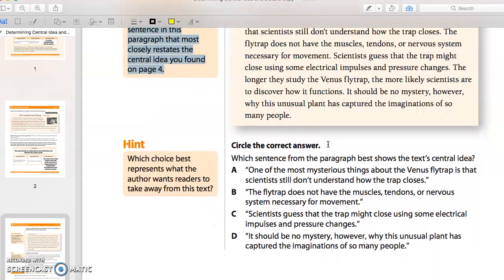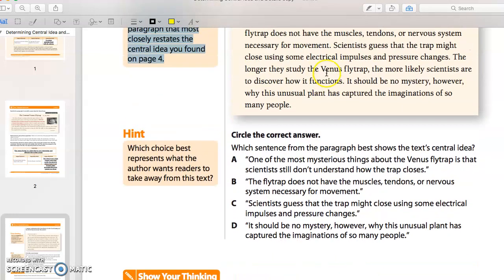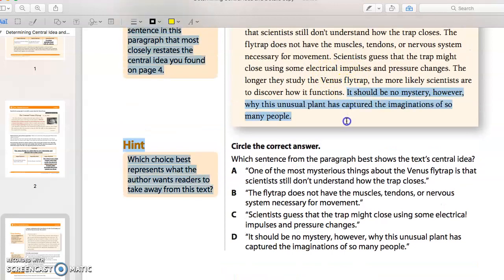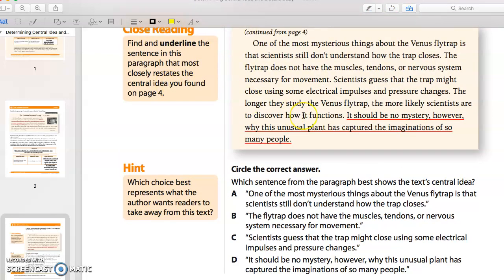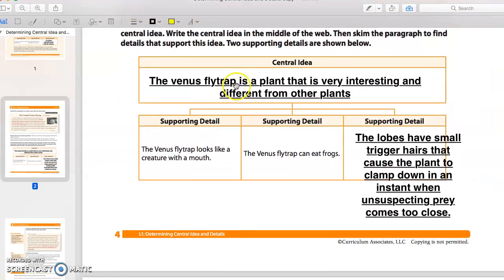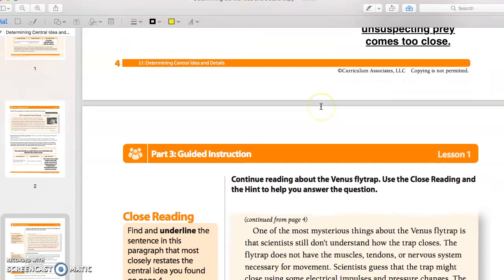It should be no mystery why it captured the imagination of so many people. Remember we said it's an unusual and different plant? Well, now it's saying it's an unusual plant. So this must be the sentence that is the closest to an interesting and different plant.